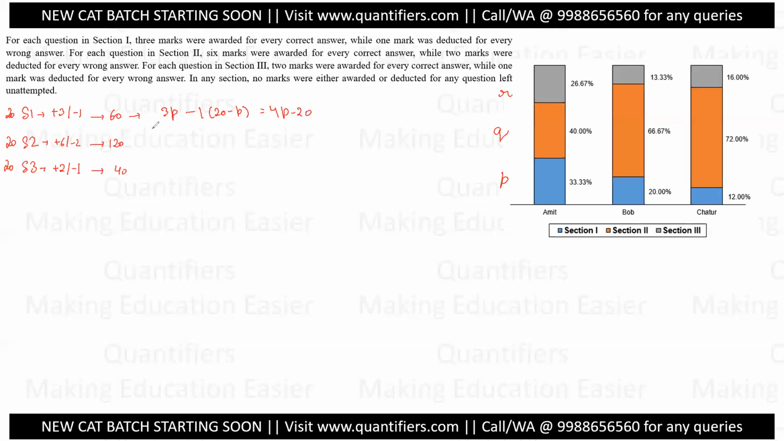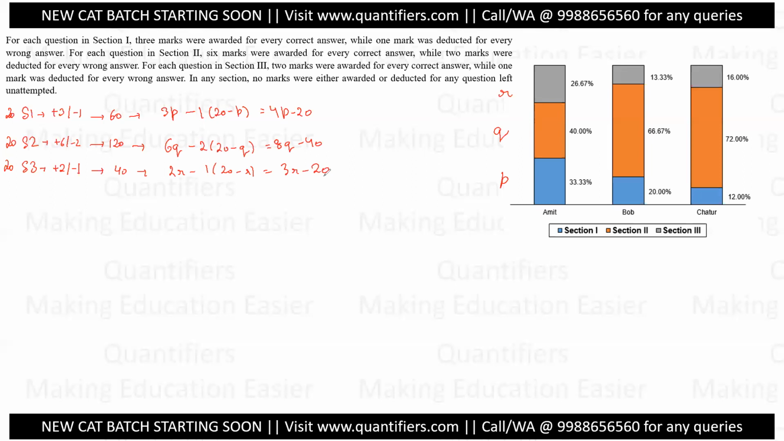All right. Now understand again how we wrote the equation. Let us say here Q questions are correct. If for 1 question you are getting 6 marks, then for Q questions you will be getting 6q minus 2 into 20 minus q. So that would be 8q minus 40. This is the second equation. For the third there will be 2r minus 1 into 20 minus r, that is 3r minus 20.